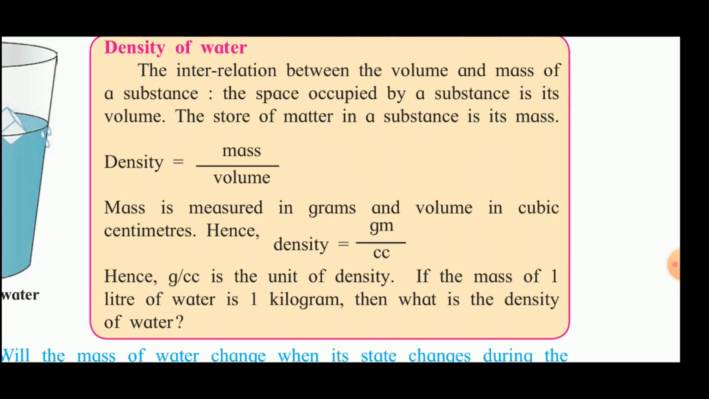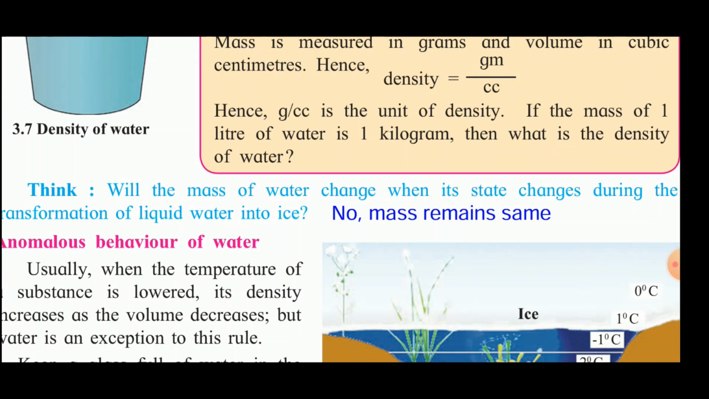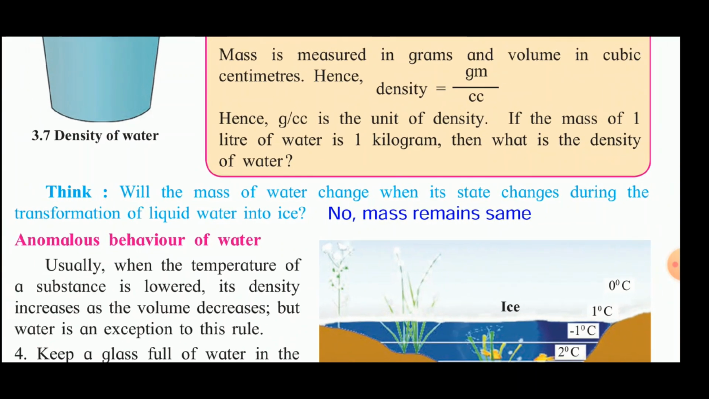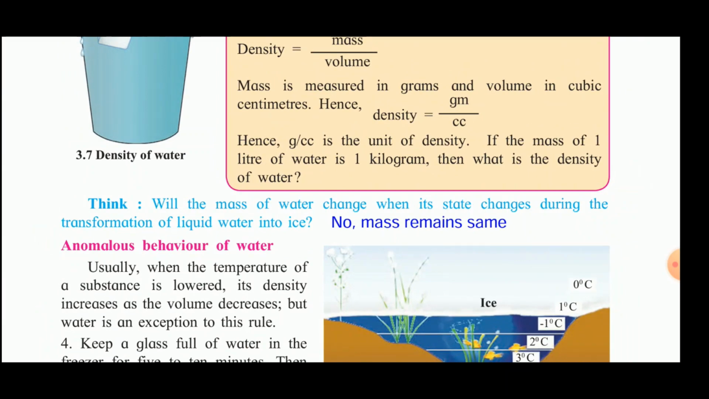If the mass of 1 liter of water is 1 kilogram, then what is the density of the water? Then the density of the water is 1 kilogram per liter. Now, will the mass of the water change when the state changes during the transformation of the liquid water into the ice? No, the mass remains the same.